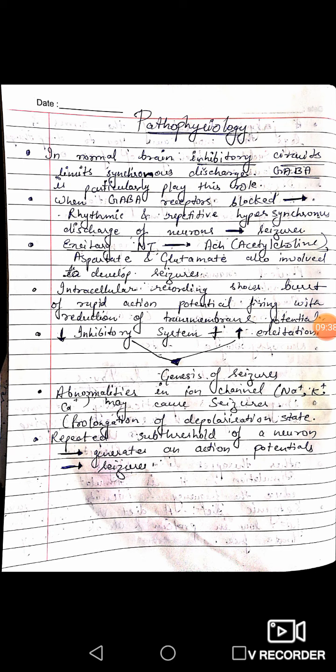Next, abnormalities in the potassium, sodium and calcium channels may also cause seizures. Abnormalities in ion channels like Na, K and calcium may cause seizures, and it will cause prolongation of the depolarization state.